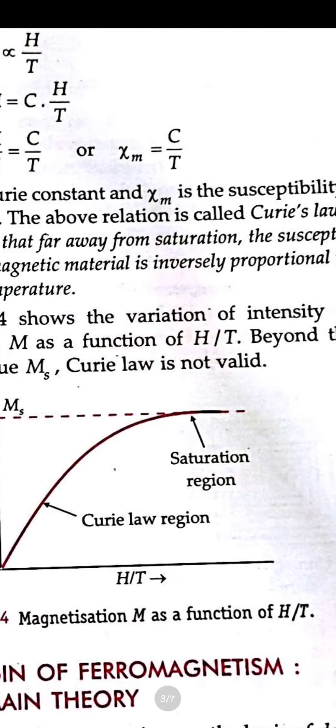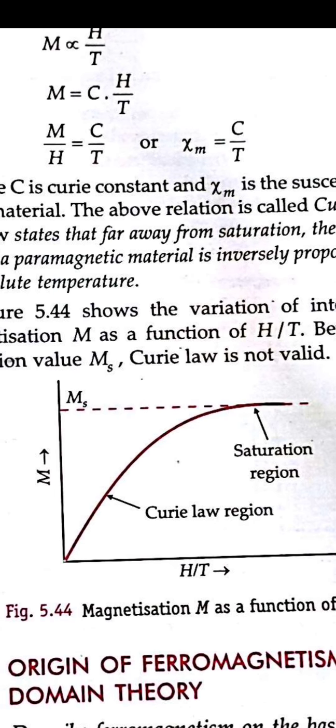So you can see the graph between H upon T and M, that is the magnetic moment and the magnetizing field, with respect to the temperature. At some point the atomic dipoles are aligning themselves in the magnetic field, which is said to be the saturation region. At low temperature, in the Curie's law region, where the temperature is too low, there is no aligning. As the temperature slowly increases, they align themselves in the direction of the magnetic field.